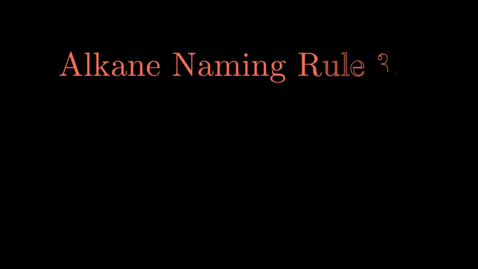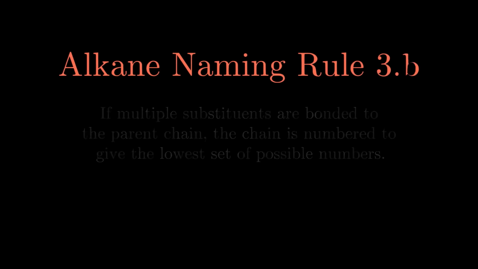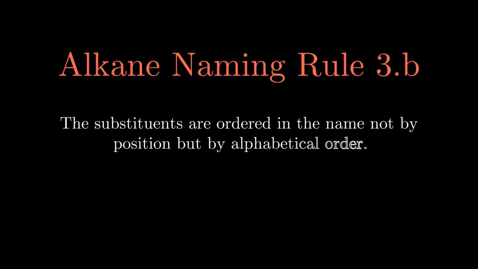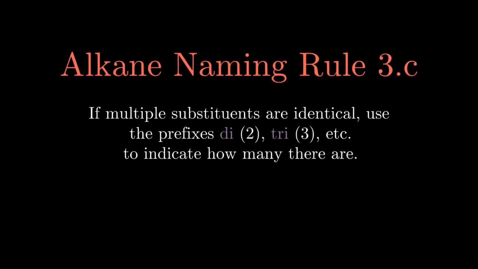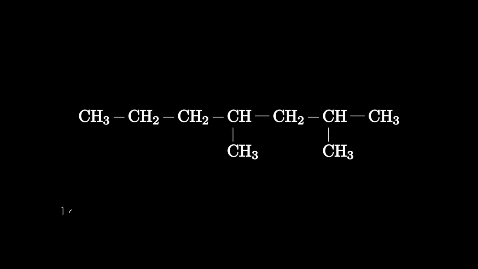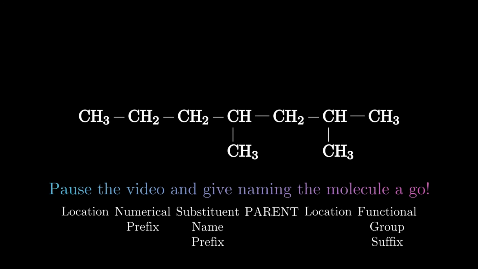If there are multiple substituents, ensure the locations are numbered as low as possible and that they are cited not by position order, but alphabetically. In the case of identical substituents, utilize the appropriate numerical prefix to indicate how many there are. As will be the case from here on out, pause the video and give it a go naming the molecule on the screen before we start.